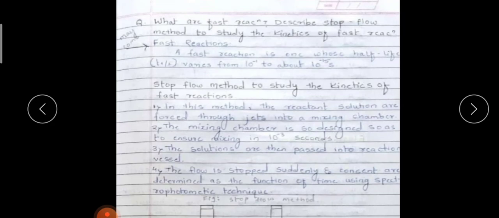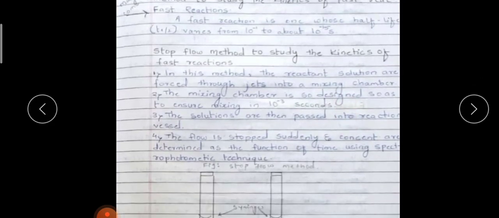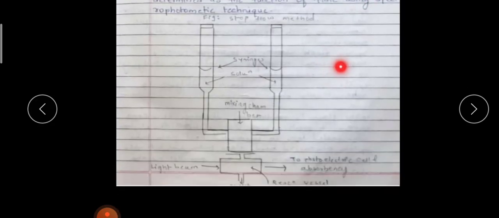We have to determine the rate constant for this reaction. Two methods are there in your syllabus. One is the stop flow method and another one is flash photolysis. In this method, the reactant solutions are forced through the jet into the mixing chamber. Here you can see the diagram is shown.